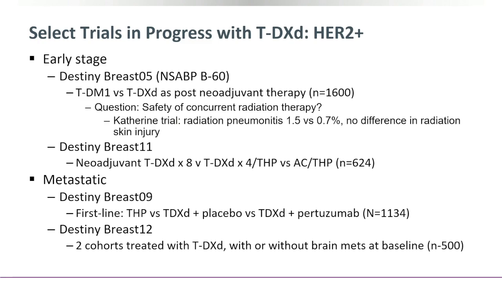There they reported a slight increase in radiation pneumonitis, 1.5 versus 0.7% in the initial publication, and there's been no long-term follow-up on those patients or what happened, small number, but still quite interesting, and no difference in radiation skin injury. So what happens in a drug that causes potentially fatal interstitial lung disease when you give radiation with the drug is a big question. This is a 1,600 patient ongoing study.